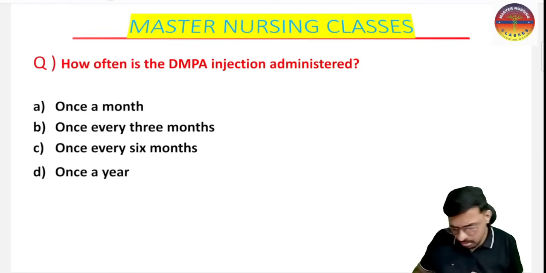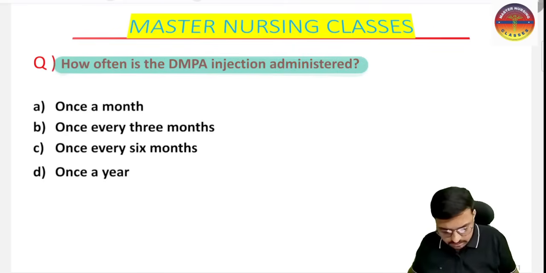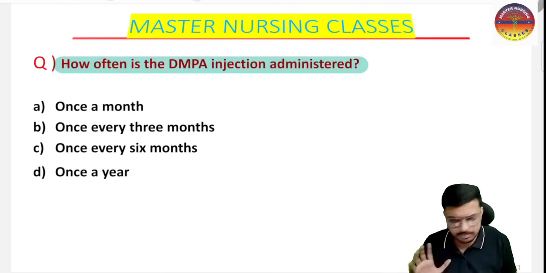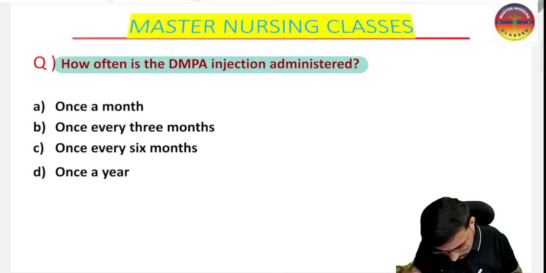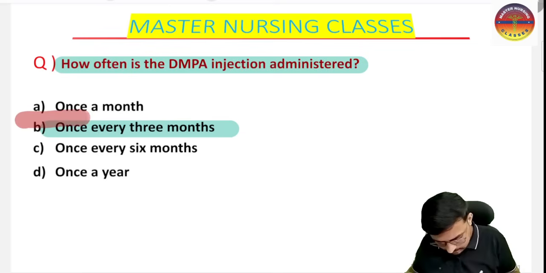So, how often is the DMPA injection administered? That is the question. The answer is very clear, and almost all of you gave the correct answer. Once in every 3 months this particular DMPA injection is administered. So this is very important.